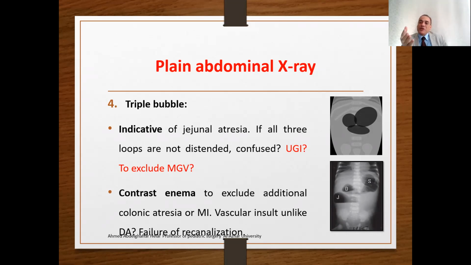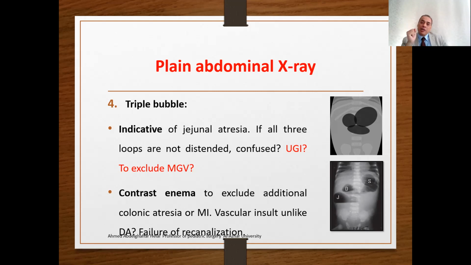In babies with triple bubble, if you don't find that this triple bubble is well dilated, representing stomach, duodenum, and jejunum, you need to perform upper contrast. Also, you need to perform the contrast enema to exclude additional colonic atresia.